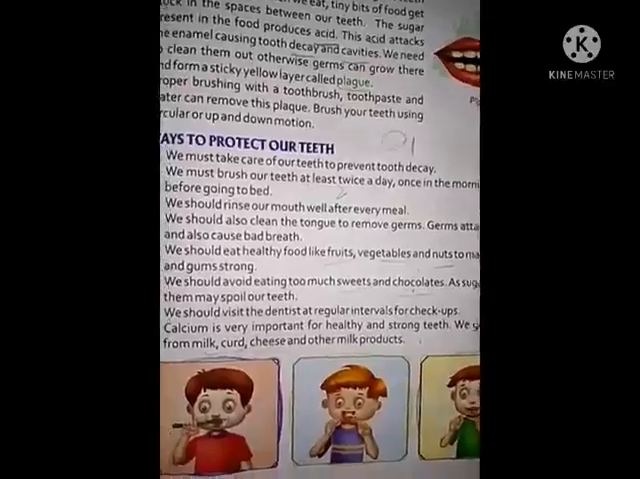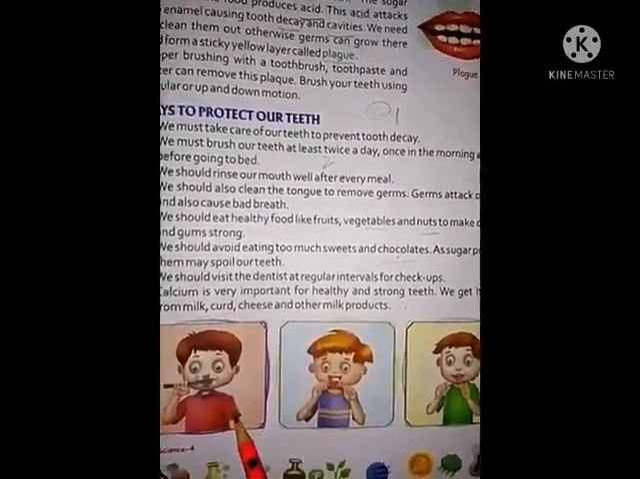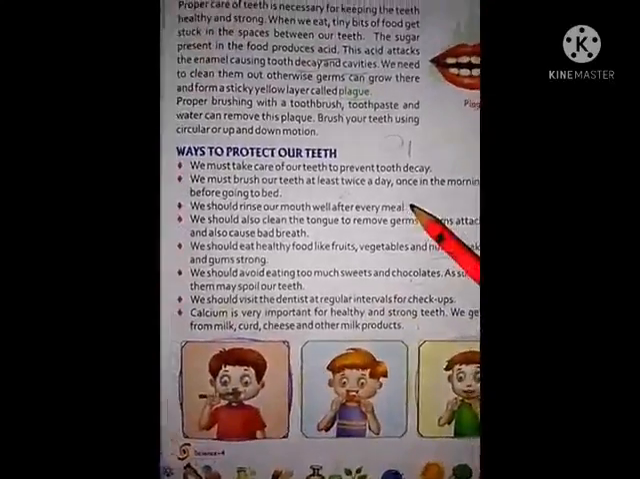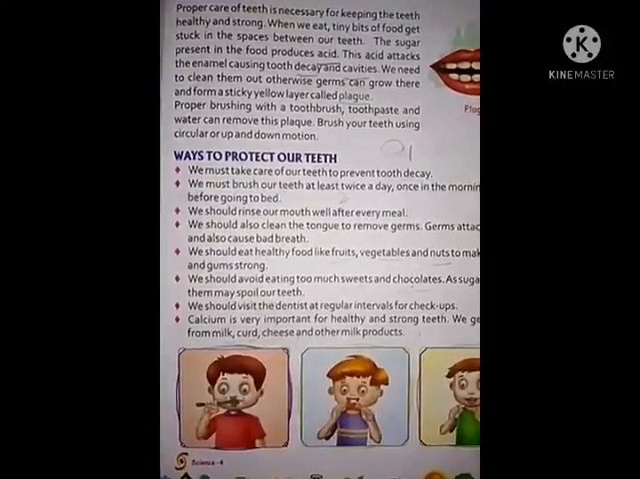Okay students, see the pictures. Brushing the teeth, cleaning the tongue. By these ways we can protect our teeth.